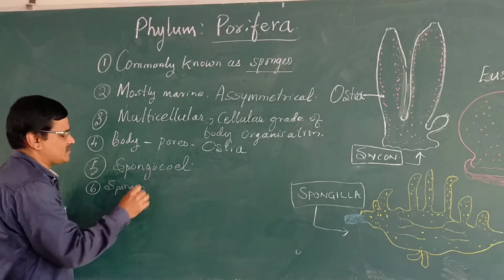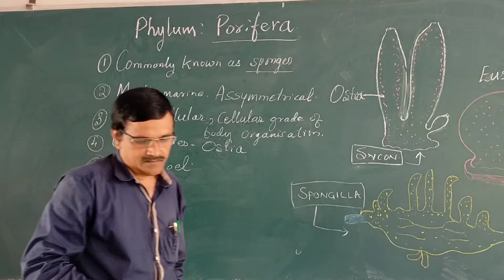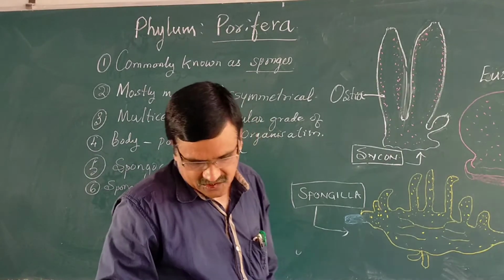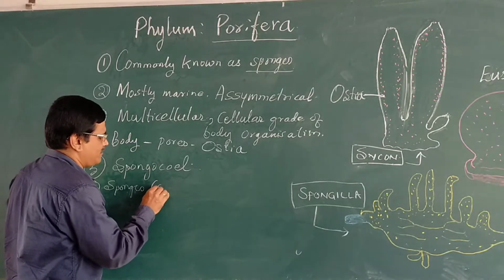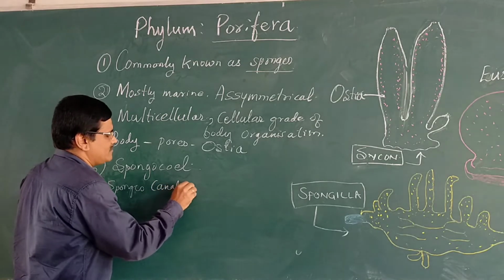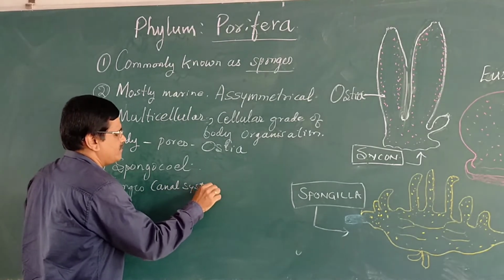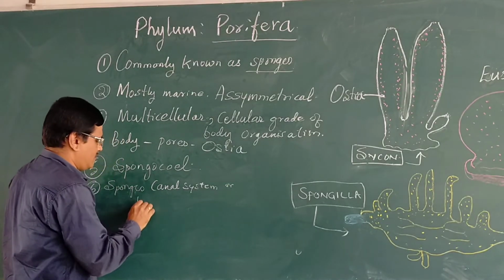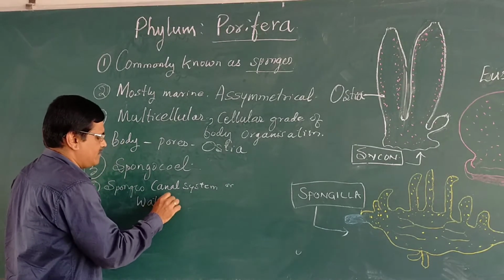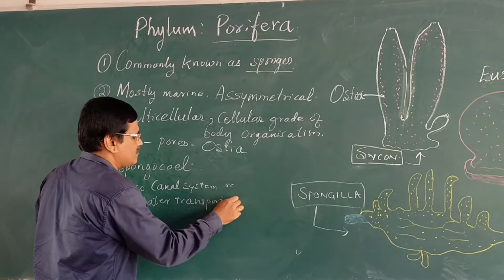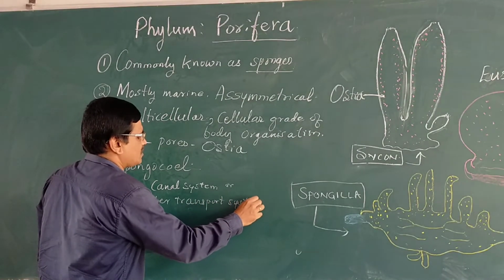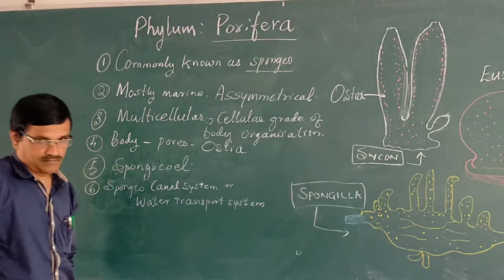The sponges have canal system or water transport system. Sponges have canal system or water transport system.